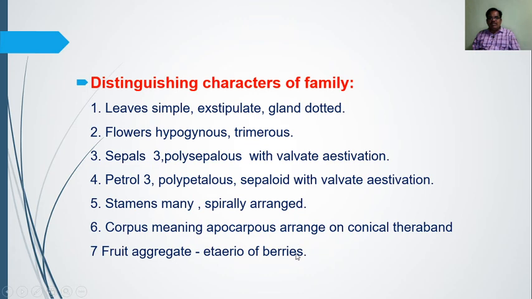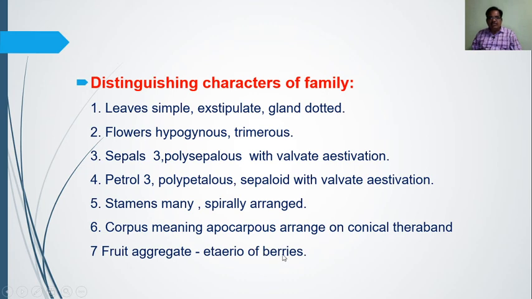That is, a fruit having the typical three parts. The outer colored part, which is the cover of the fruit, is known as the epicarp. Then the middle fleshy part, the mesocarp. Take the example of the mango: the outer part is green and later becomes red or yellow. The middle part is pulpy and is used for eating, and the centrally located part around the seed is known as the endocarp. In tomato, the outer part is green and later turns yellow or red, and the middle pulpy part is there. This pulpy part is nothing but the mesocarp and endocarp, and such fruit is known as a berry.